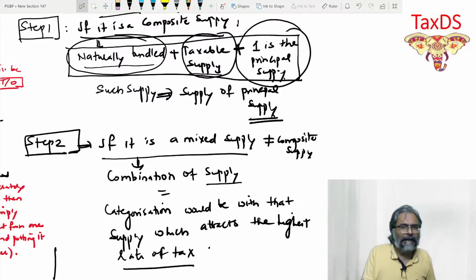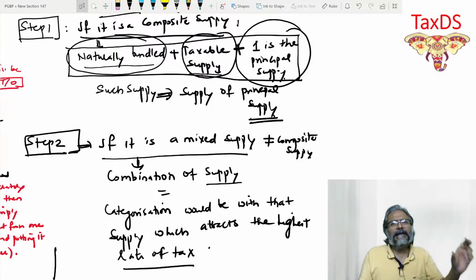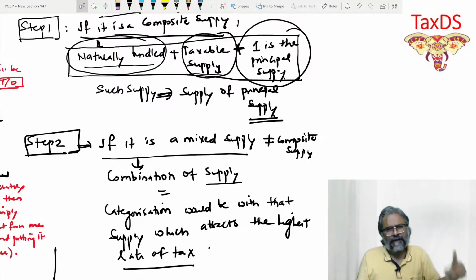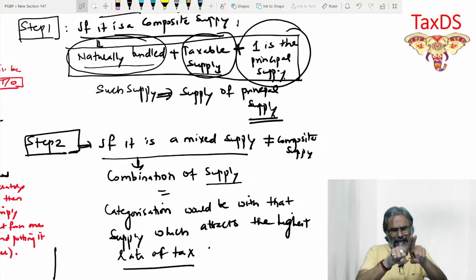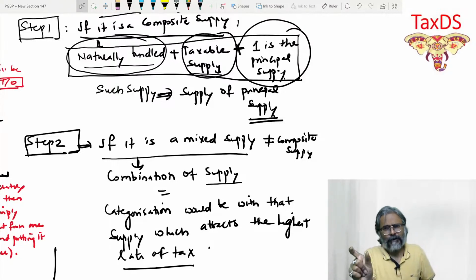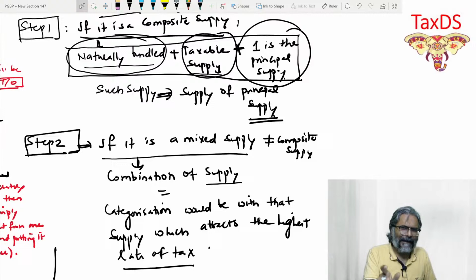In the case of a healthcare service, you do know that obviously medicines are also being provided. While there is a healthcare service, the hospital also will provide you with medicines. So medicines are goods, healthcare service is a service. They are bundled, so it's goods plus service. Are they naturally bundled? Answer is yes. In healthcare service, the supply of medicine is naturally bundled.